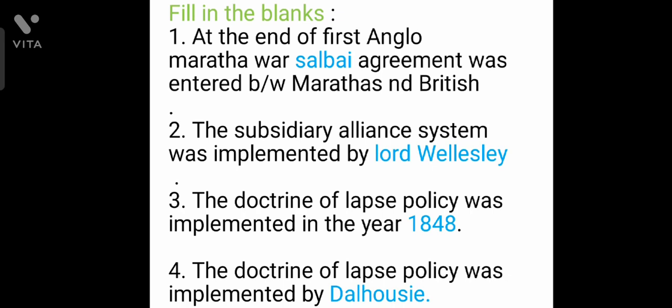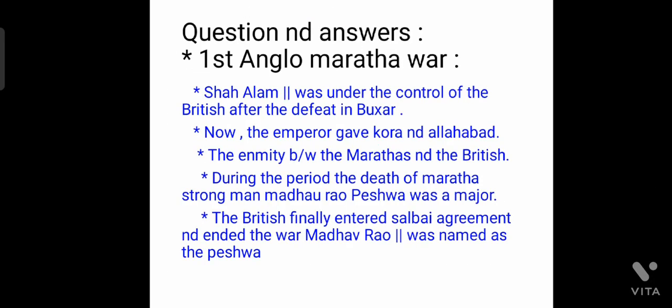First question and answer. First Anglo-Maratha War. This is important. Shah Alam II was under the control of the British after the defeat in Buxar. Now the emperor gave Kora and Allahabad. The enmity between the Marathas and the British grew during the period of the death of the Maratha strongman Madhav Rao Peshwa. The British finally entered the Salbai Agreement and ended the war. Madhav Rao II was named as the Peshwa. So let us move on to the next.